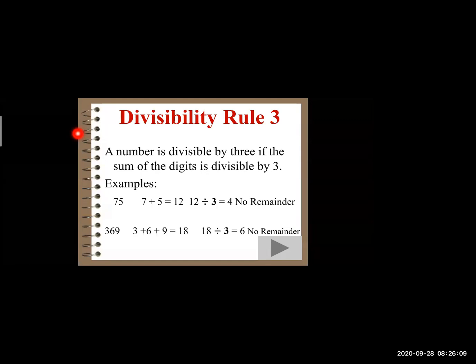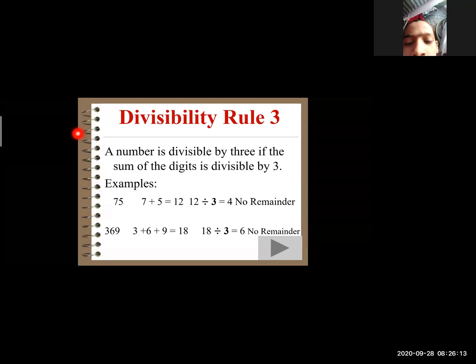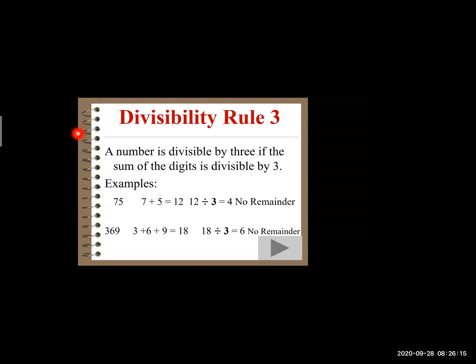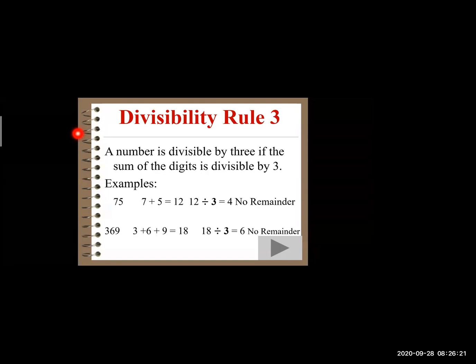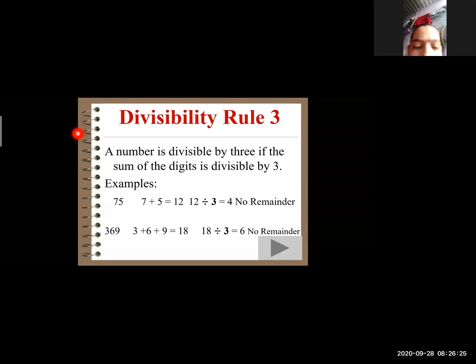When 12 is divided by 3, we get the answer 4, and there is no remainder, which means the remainder is 0. So we can say that 75 is divisible by 3. Yes, I have understood.